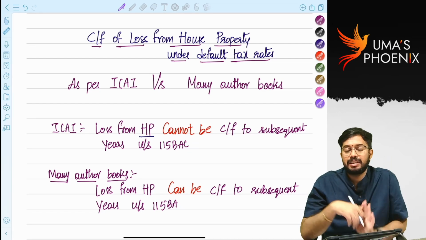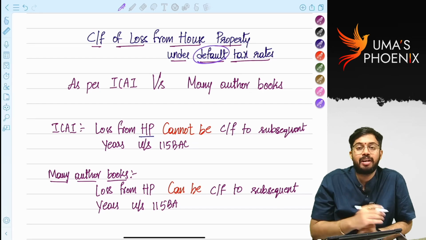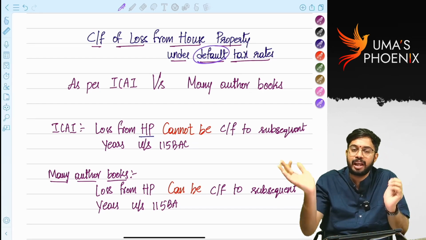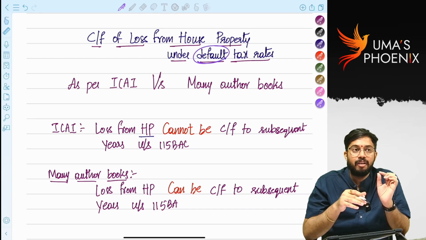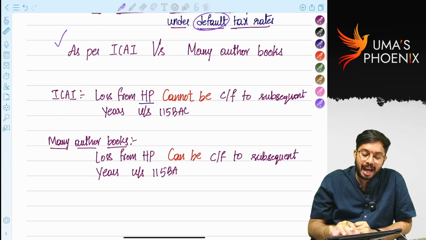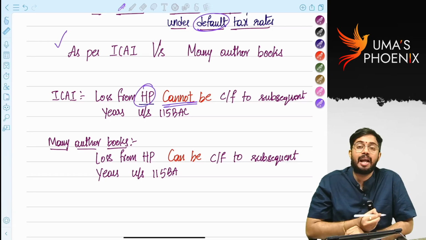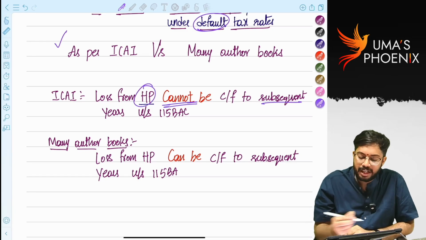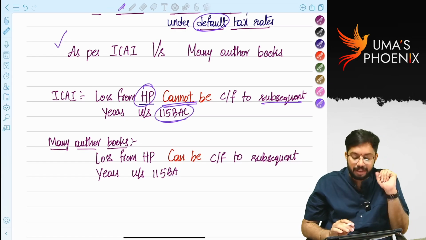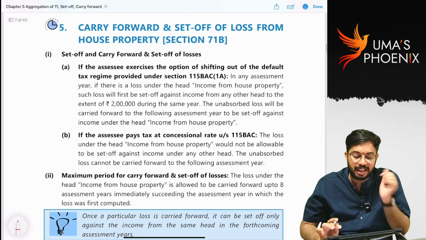The provision is carry forward of loss from house property under default tax rates. ICAI has taken one view, many other books have taken another view. First, let us see the view taken by ICAI. As per ICAI, loss from house property cannot be carried forward to subsequent years under section 115BAC. Sir, where it was said? Let us see in the ICAI material. You can see in the ICAI material,